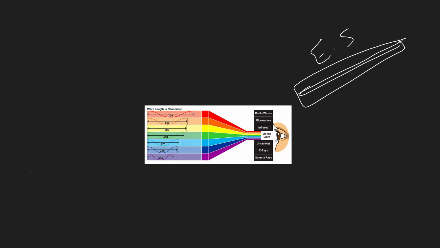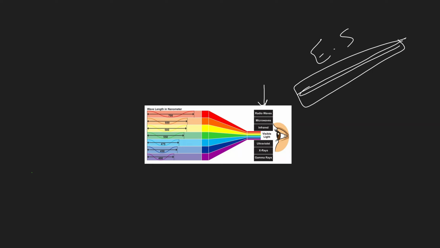The electromagnetic waves that are coming from the sun, what do they include? They include radio waves, microwaves, infrared, visible light, ultraviolet, X-rays, and gamma rays. All that are coming from the sun.